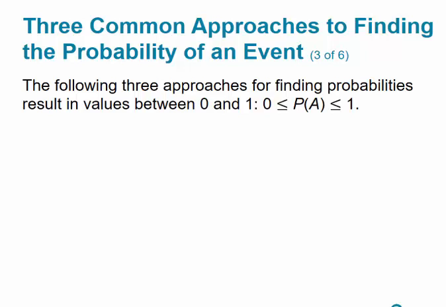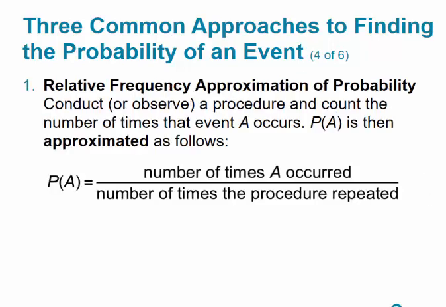So the following three approaches for finding probabilities result in a value between 0 and 1. We denote it here as 0 less than or equal to the probability of an event A less than or equal to 1. So the probability of an event A has to lie somewhere between 0 and 1 inclusive. One way that we can do it is what the textbook calls the relative frequency approximation. This is also known as the empirical probability.